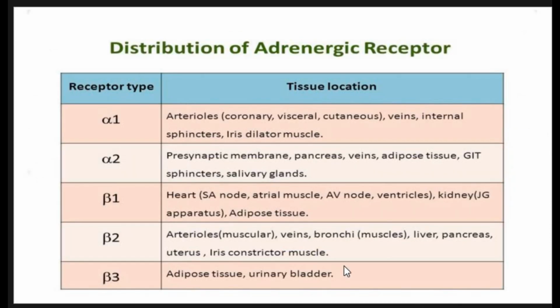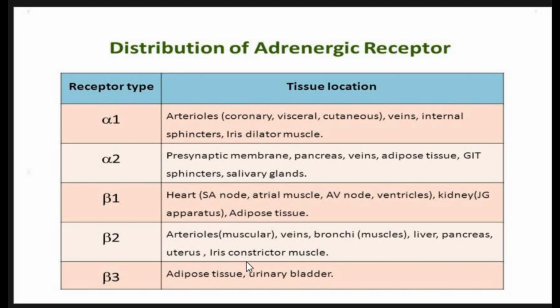These are the locations of the adrenergic receptors. For example, alpha 1 are present in arterioles, coronary arteries, the visceral and cutaneous layers, veins, internal sphincters, and iris dilator muscles. Alpha 2 receptors are present in presynaptic membranes, pancreas, veins, adipose tissue, GI sphincters, and salivary glands. Beta 1 receptors are present on the heart, SA node, atrial muscle, AV node, ventricles, and in the kidney juxtaglomerular apparatus and adipose tissue.